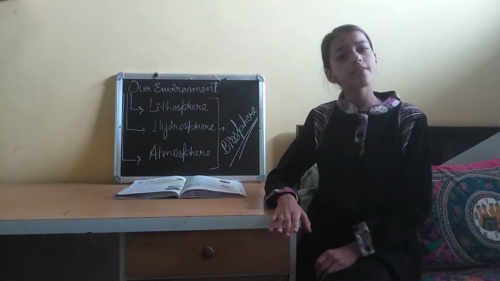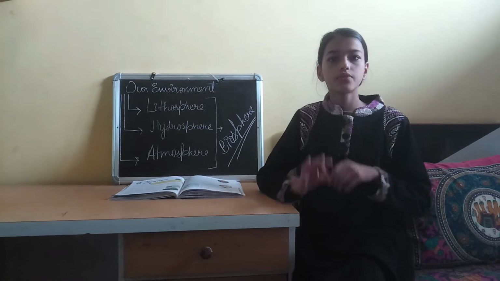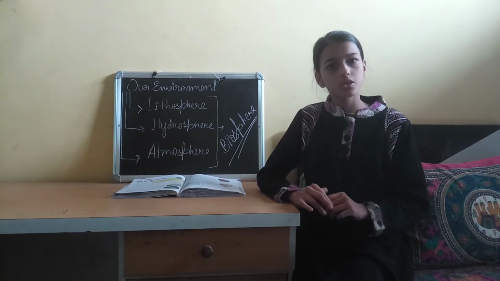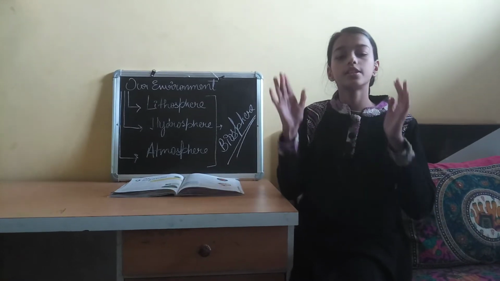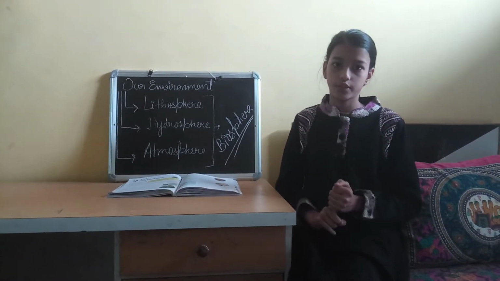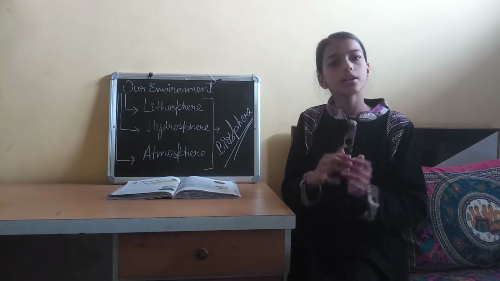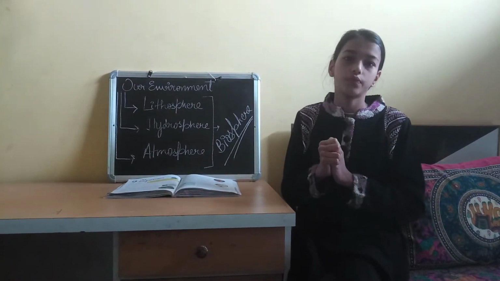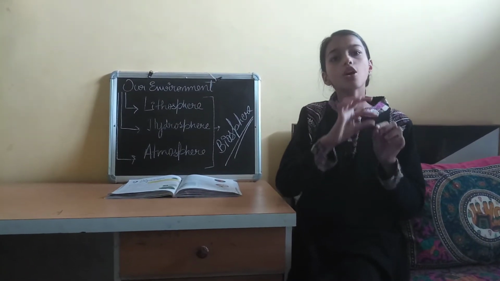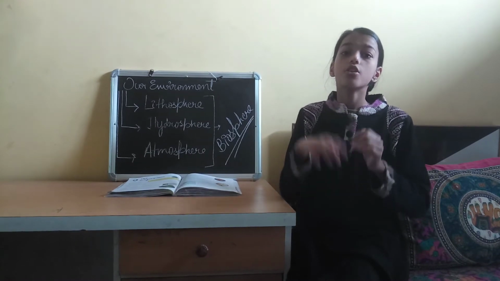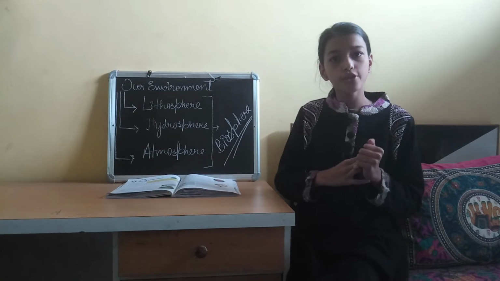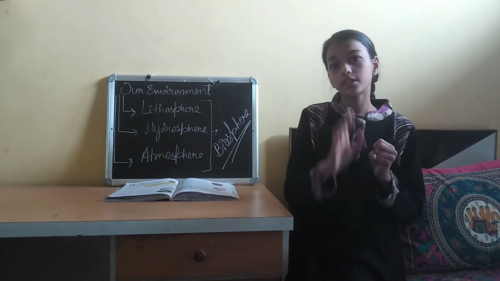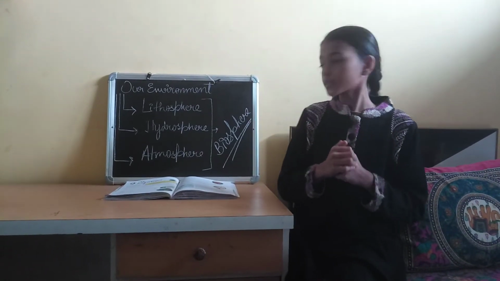Atmosphere. It is divided into 5 layers: troposphere, stratosphere, mesosphere, thermosphere and exosphere. Troposphere is the first layer of atmosphere. All the weather phenomena occur in this layer. Stratosphere. Stratosphere has a layer called ozone layer which blocks the harmful radiation of sun to fall on Earth and thus protect the life on Earth.